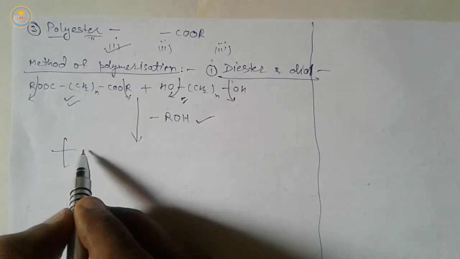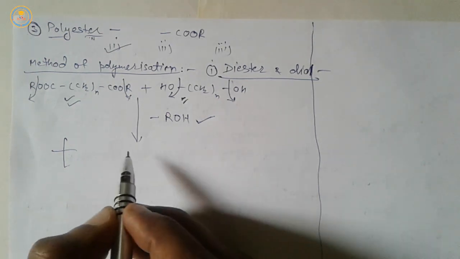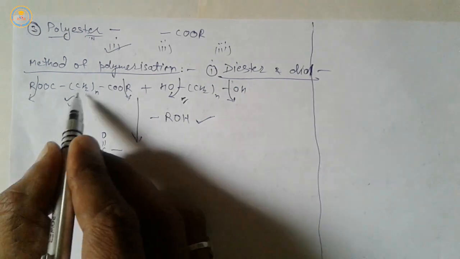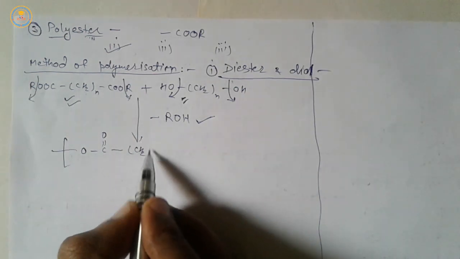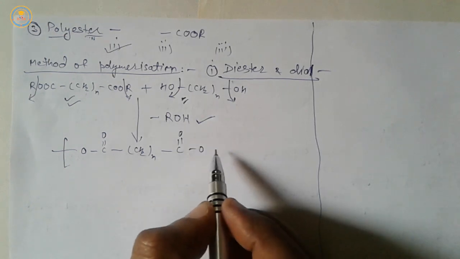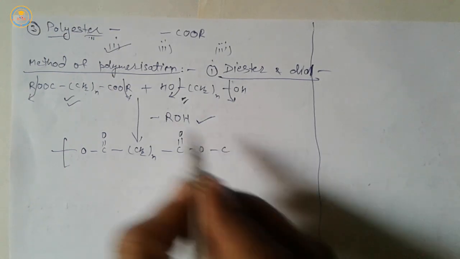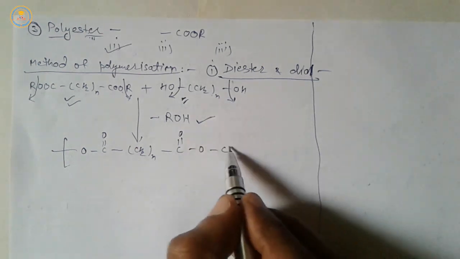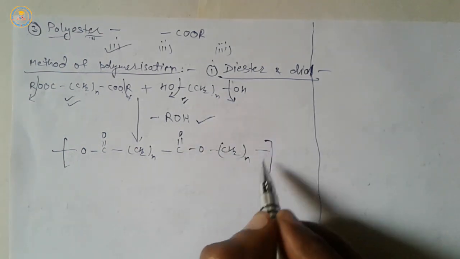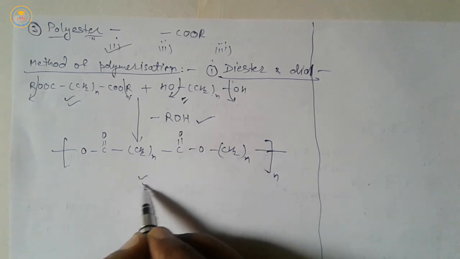So the structure of polyester is as drawn here.